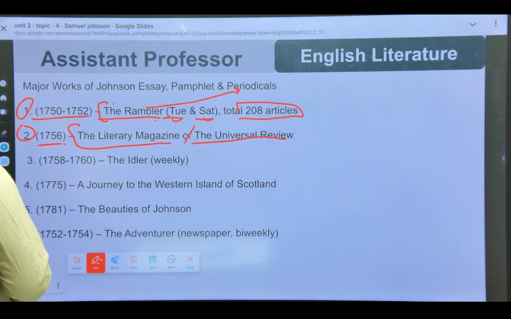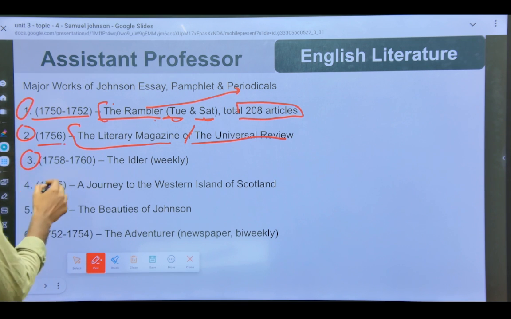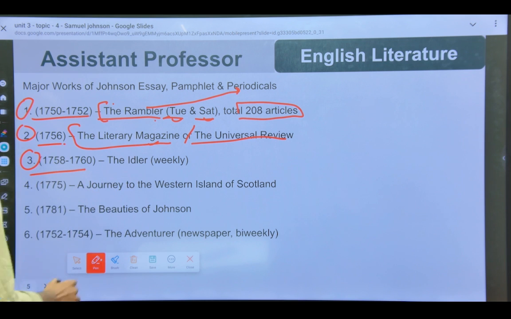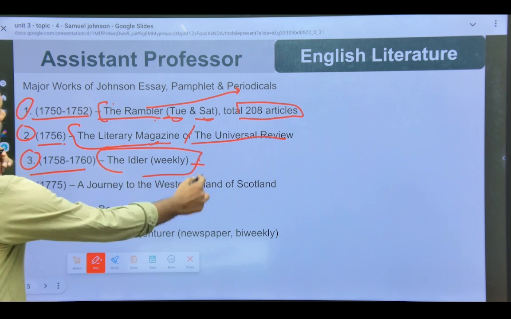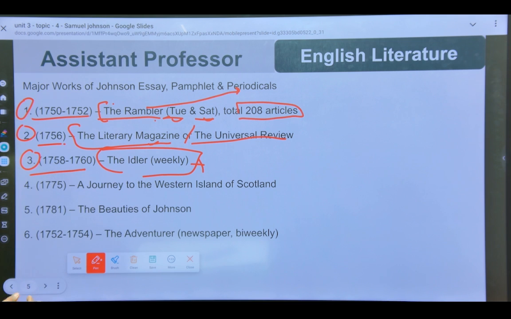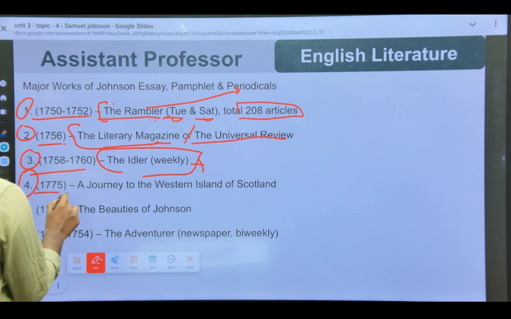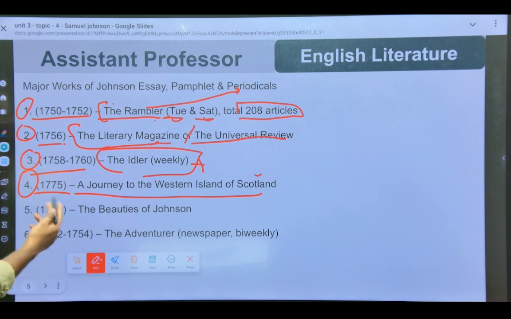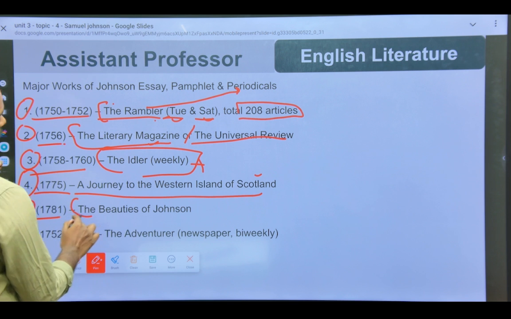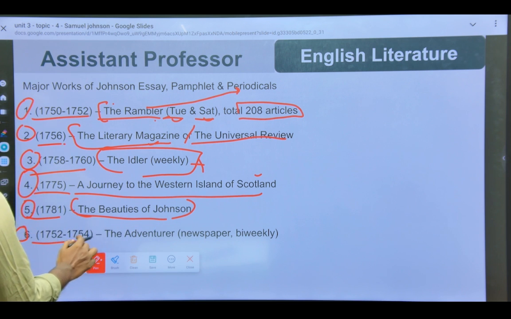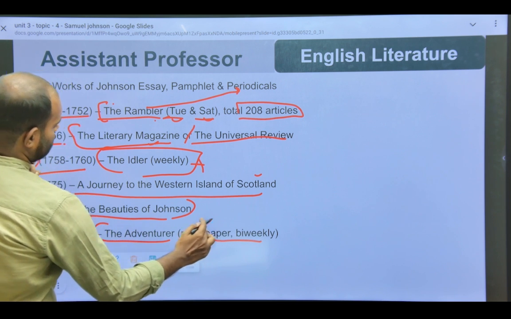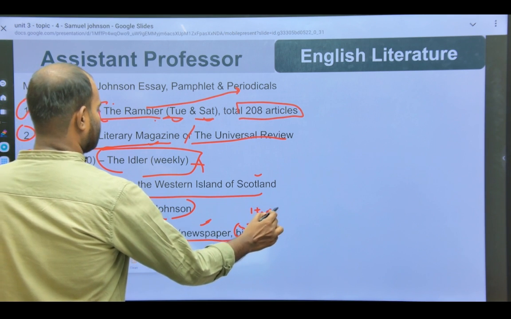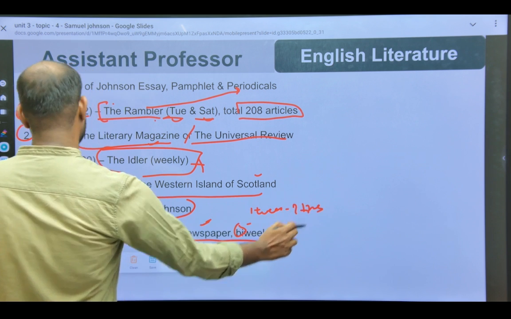It is also a kind of pamphlet, you can say, or a magazine. It's not a pamphlet, it's a magazine. And from 1758 to 1760 the Idler, it is also a periodical which is weekly, once a week. Then we have 1775, A Journey to the Western Islands of Scotland, it is an essay. And 1781, The Beauties of Johnson. And 1753 the Adventurer, a newspaper, also weekly, meaning twice a week. Okay, these are the most important.